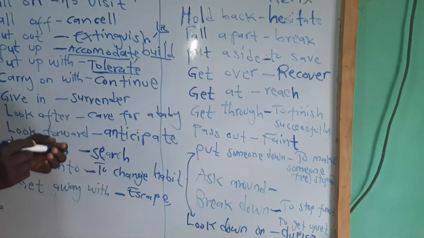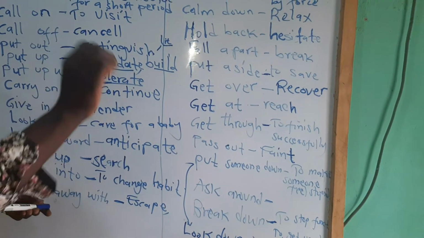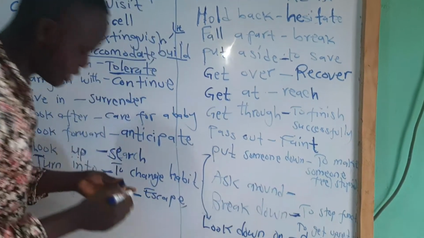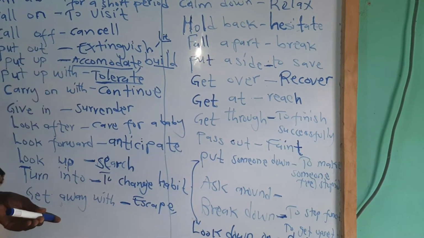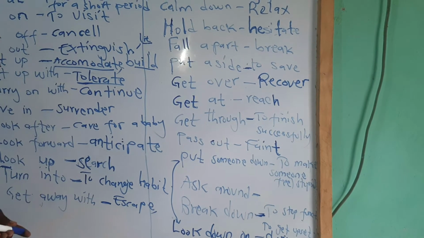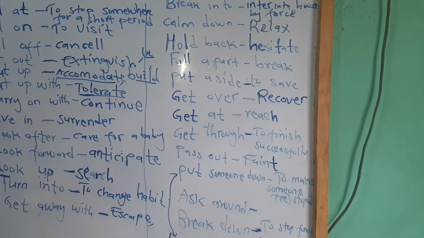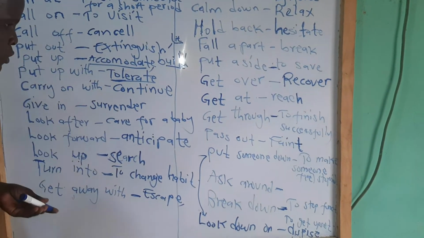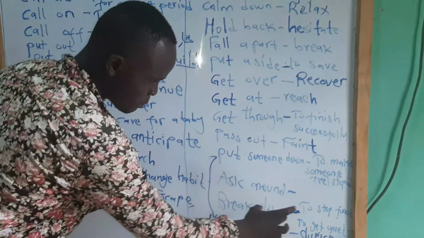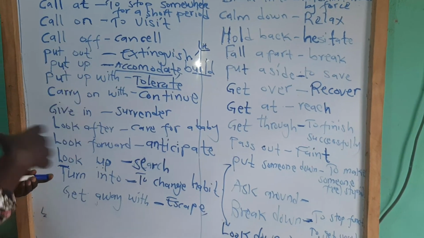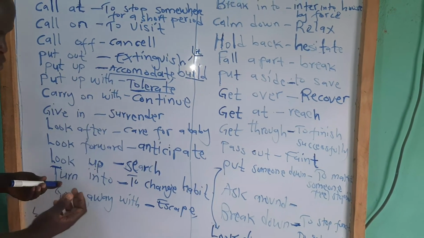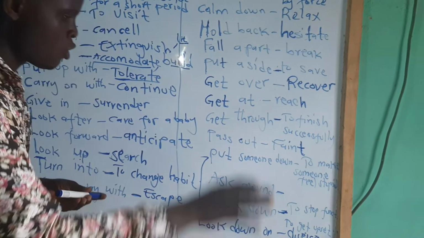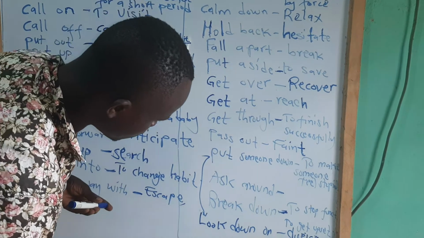Either with engines, that the engine stopped functioning, or that somebody broke down in tears. The person started crying. Maybe the news the person got was not good news, because as the proverb says, no news is good news. So the news can be bad, and due to the sadness the news brought, the person can break down in tears, meaning the person started crying after having heard the news.